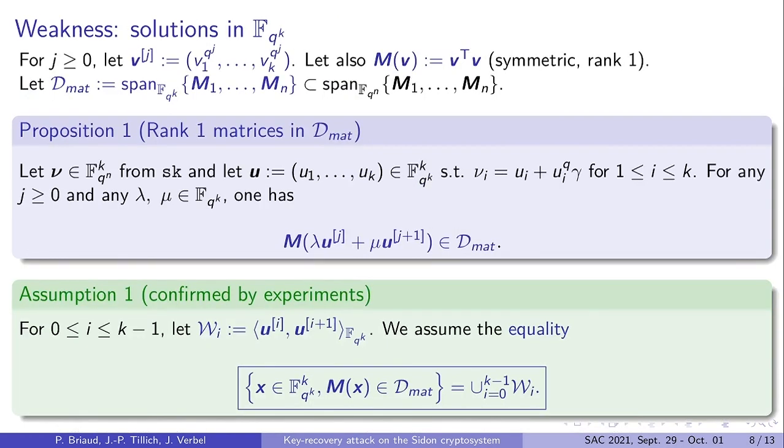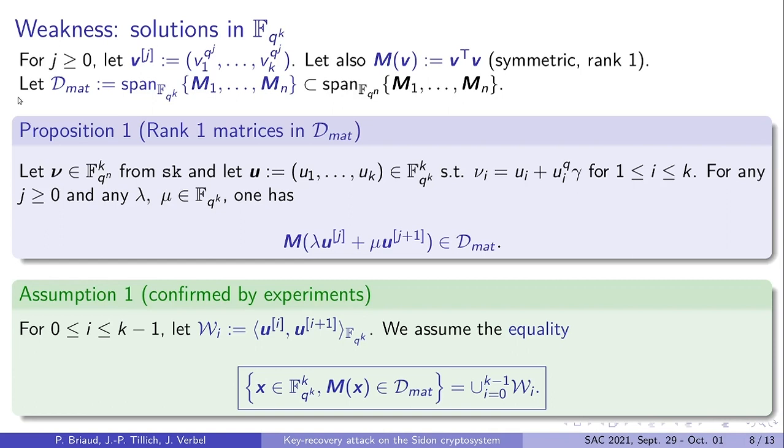So now it remains to explain the weakness of the MinRank instance if you choose this particular construction. The relevant space to consider when you have a MinRank instance is the space which is generated by the matrices M_i. But here in this analysis what we do is we focus on a subspace which is obtained by restricting the scalars to F_{q^k}. So here this is the space D_mat.